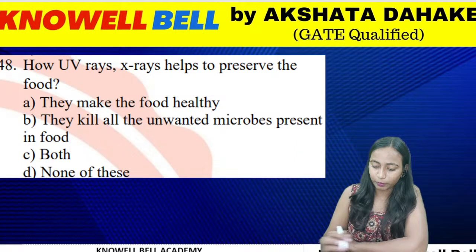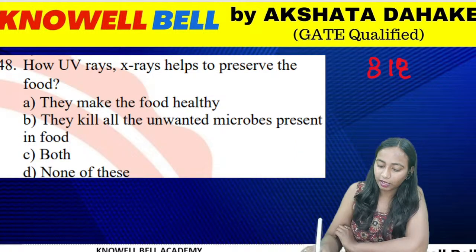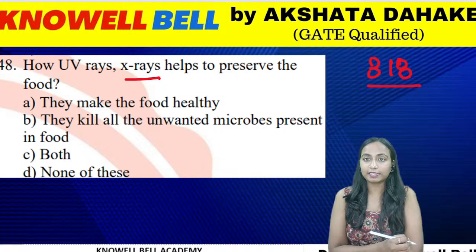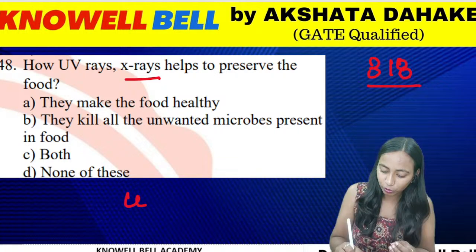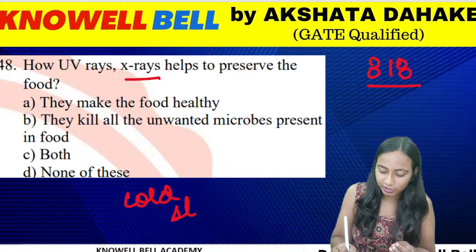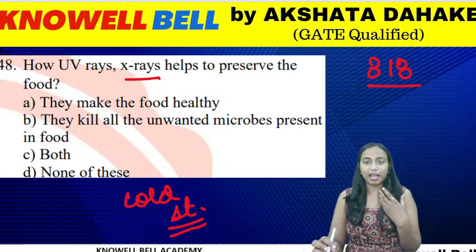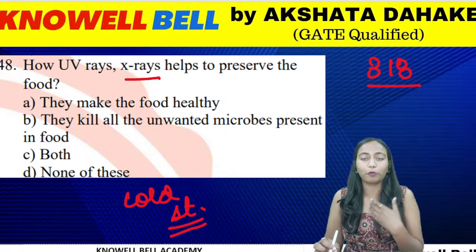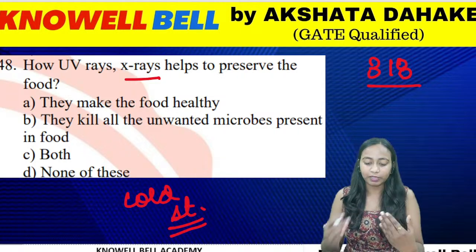Question number 318. How UV rays, X-rays help to preserve the food? UV rays and X-rays, when we are doing the method of cold sterilization, we use UV rays and X-rays. What does UV rays and X-rays have in this way that the cold sterilization वो हमको फूड को प्रिजर्व करने में हेल्प करते हैं? They make the food healthy.